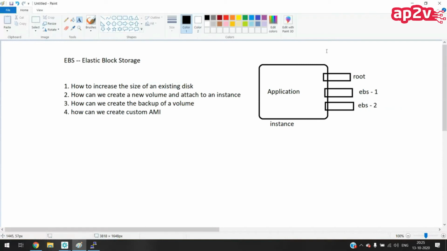If you want to create a copy of this instance, another instance with the same data and same application, each and everything,